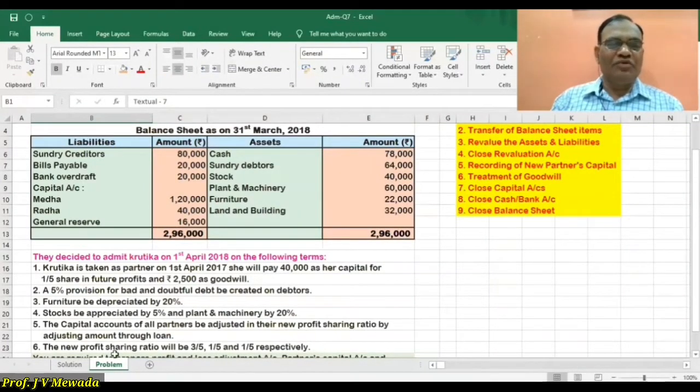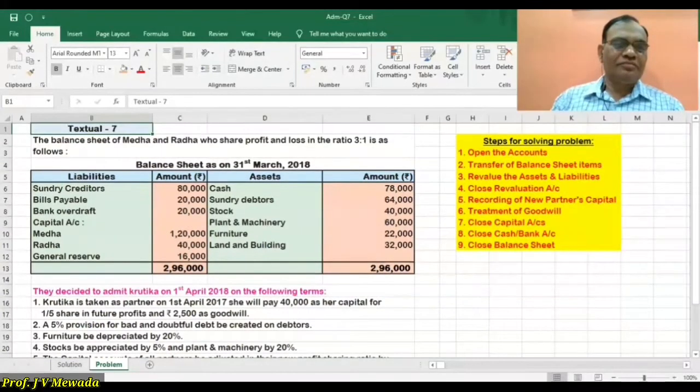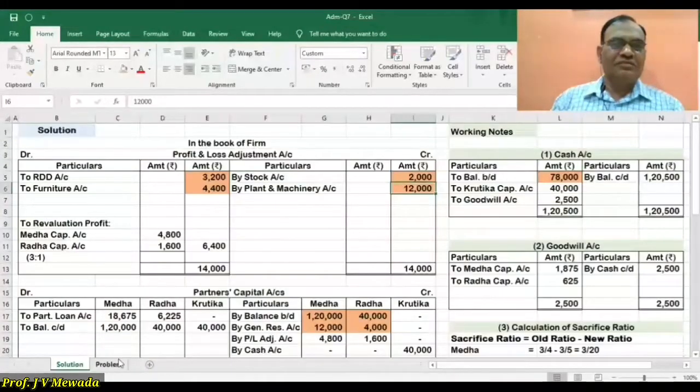Now step number 4. On the credit side, our total is 14,000 and debit total is 7,600.